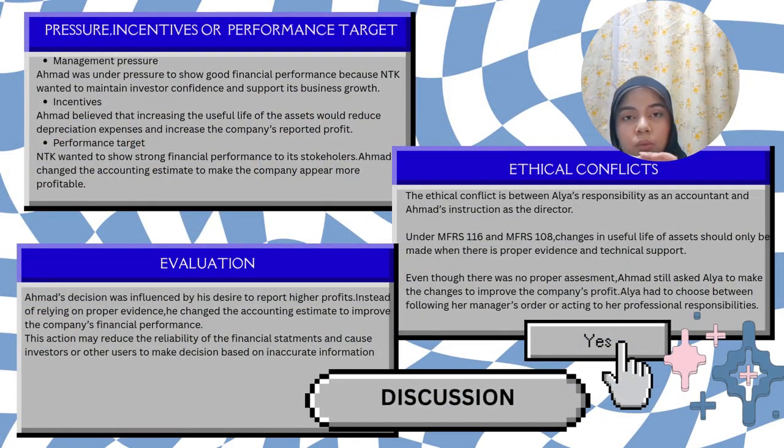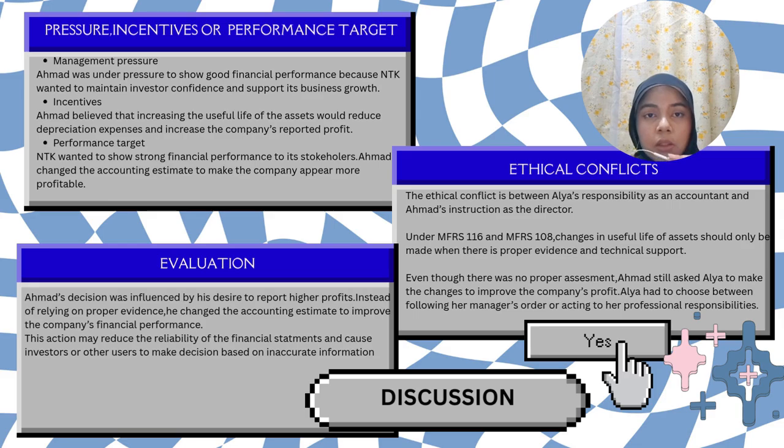Okay, for next, we go to discussion. We have three. For the first one, pressure, incentive, or performance target. We start with the management pressure. Ahmad was under pressure to show good financial performance because NTK wanted to maintain investor confidence and support its business growth. For the incentive, Ahmad believed that increasing the useful life of the asset would reduce depreciation expenses and increase the company's reported profit. For the performance target, NTK wanted to show strong financial performance to its stockholders. Ahmad changed the accounting estimate to make the company appear more profitable.